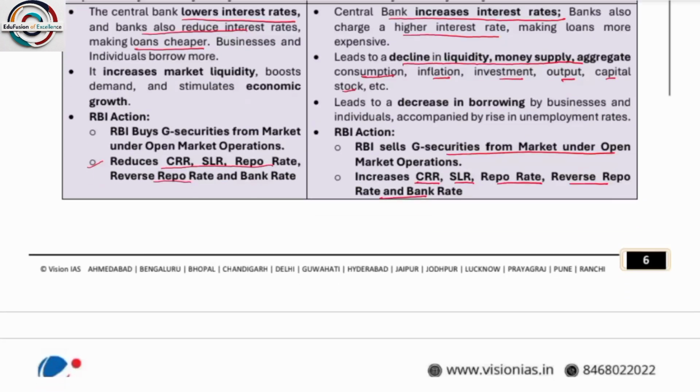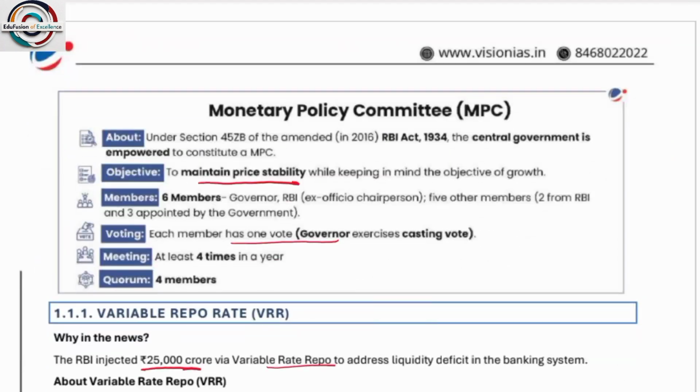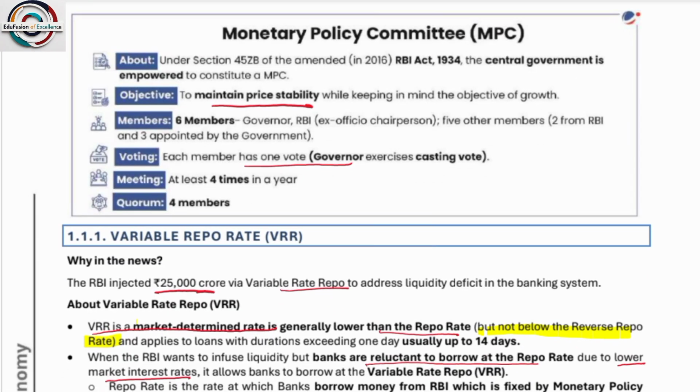So basically quantitative is that we reduce or increase those inflation rates, or we measure those in terms of numbers. Whereas qualitative tools are like rationing of credit, regulation of credit, consumption purposes, variation of margin requirement, moral suasion, and direct action. Whereas quantitative tools are like open market operation, bank rate, cash reserve ratio, statutory liquidity ratio. So these are all facts and figures, whereas these are all qualitative. Okay, not facts and figures.